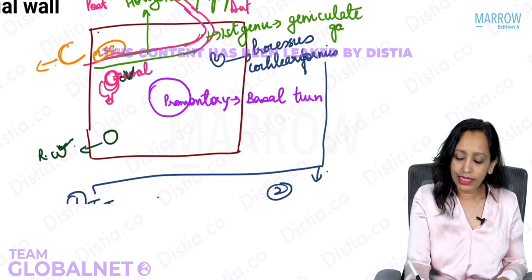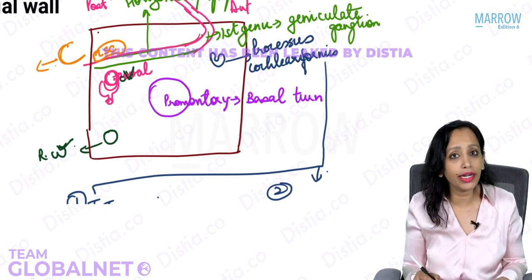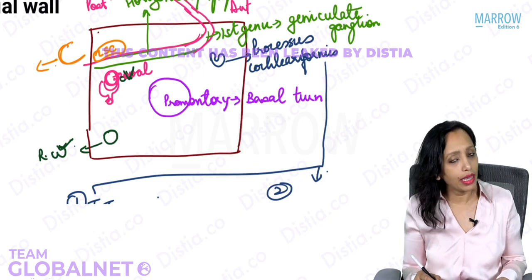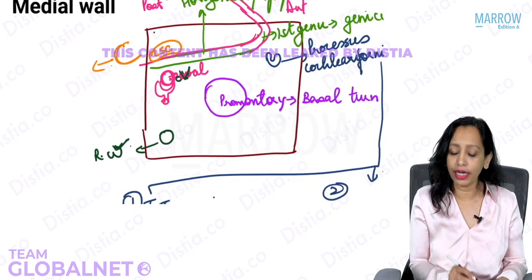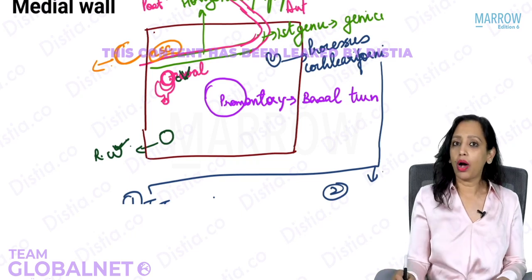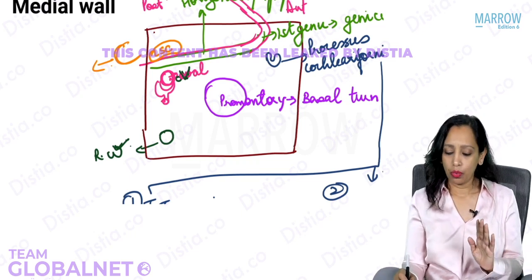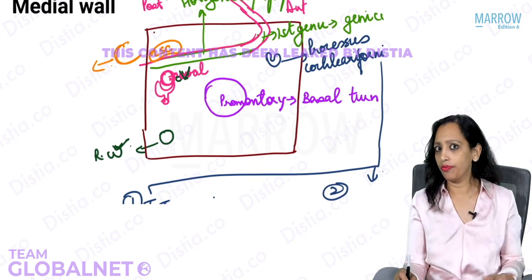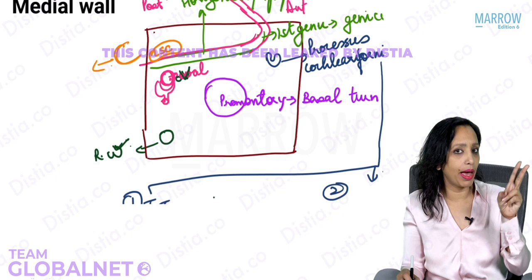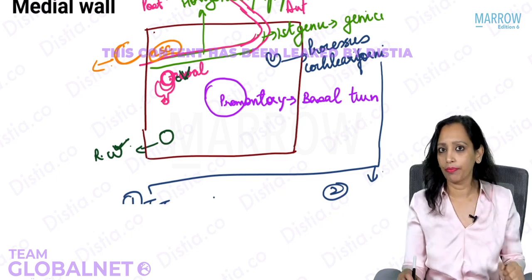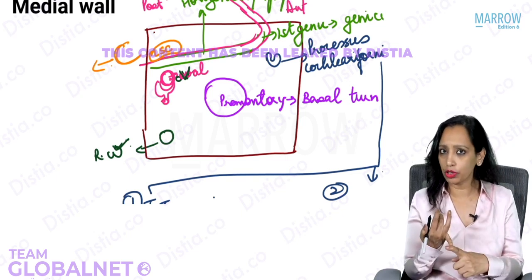In other words, if I tell you that the process cochleariformis is a landmark for the geniculate ganglion, will that be true? Yes, that is where we look when we are looking for the geniculate ganglion. Now, I have told you one landmark for the facial nerve. You are going to tell me two more landmarks of the tympanic segment of the facial nerve. Quickly tell me. Yes, I have told you one, that is process cochleariformis.